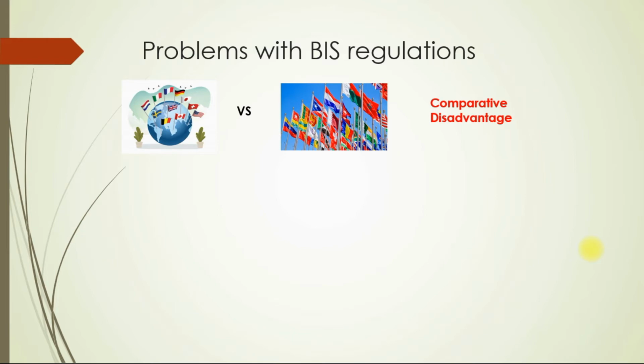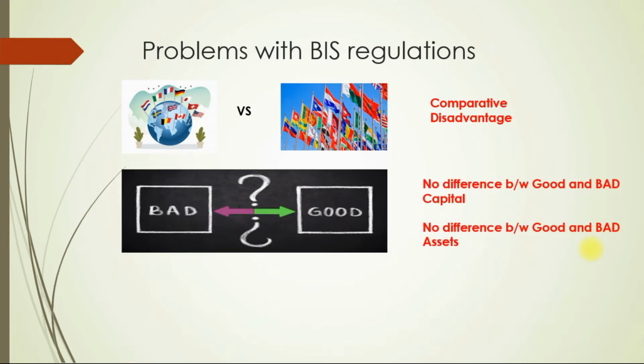If you look at BIS ratio, it has total capital in numerator, but the quality of capital does not matter. Similarly, it has assets in denominator, but there is no difference between good and bad quality assets. All assets and all capital were considered same, which today we know is not the right thing to do.